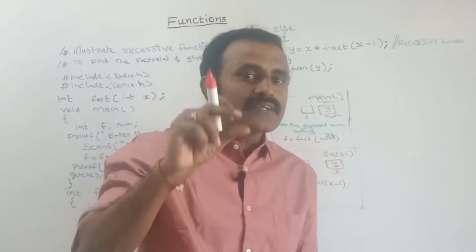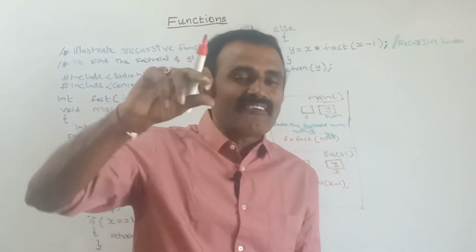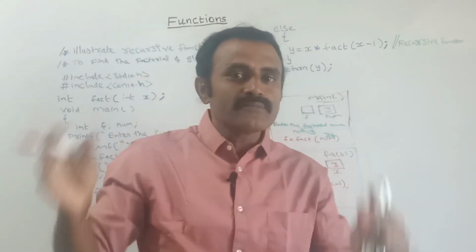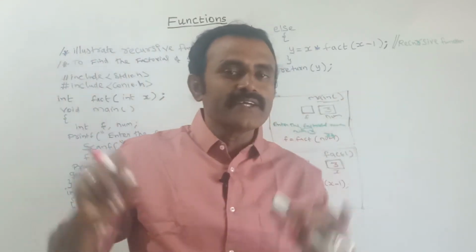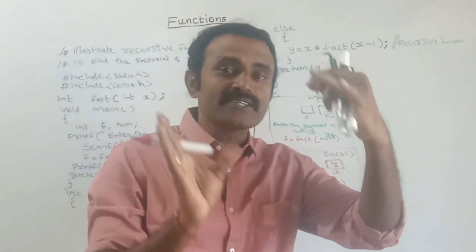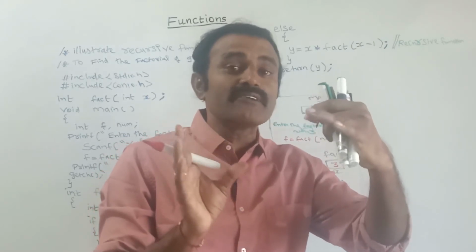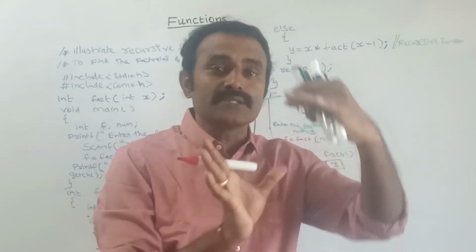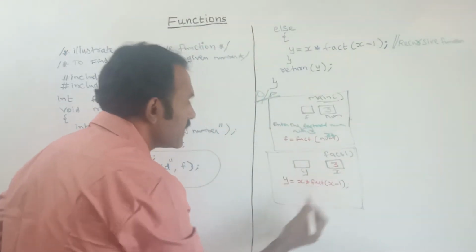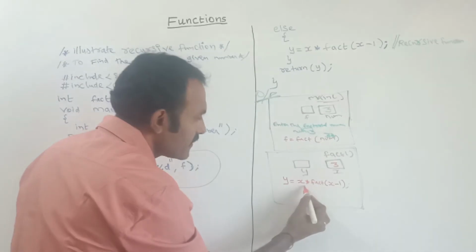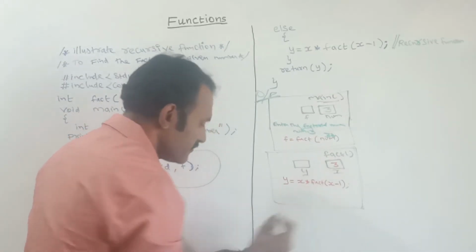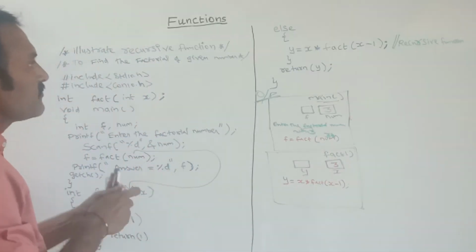When it is a function call, automatically it will create a frame set and generate the variables. Memory will be allocated to the variables inside that function. So this is the function call here, in the recursive function. In the recursive function I am again calling fact, which means the same function.